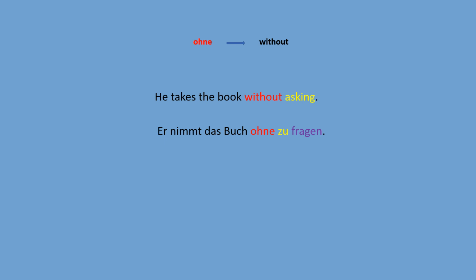Er nimmt das Buch ohne zu fragen. He takes the book without to ask it. Okay, so zu is separated from the verb. There is a space between zu and the verb fragen. The verb is at the end, and the verb has ending en. So this is how it works with the word ohne.